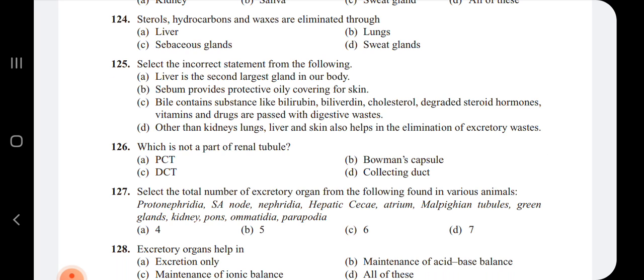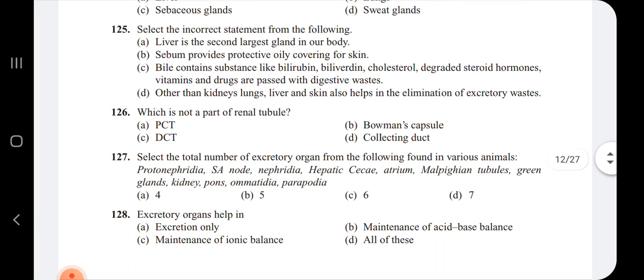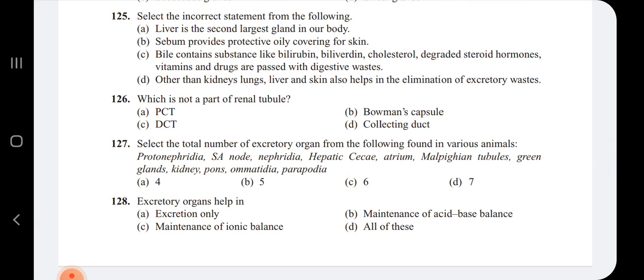The statements mentioned in B, C, D are all correct except A, because what they have told is that liver is the second largest gland, but actually the liver is the first, or the largest, gland in our body.